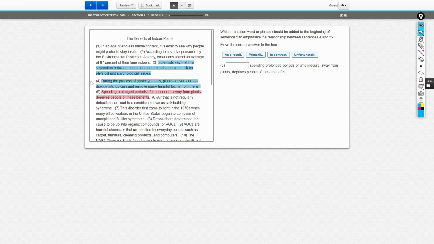Does photosynthesis and feeling sick and being indoors have a relationship? Not a cause and effect relationship, right? Just because a plant photosynthesizes does not mean that you will feel sad and sick if you're not next to a plant. "As a result" would be used differently in this case, right? I'll give you an example of when we use "as a result."